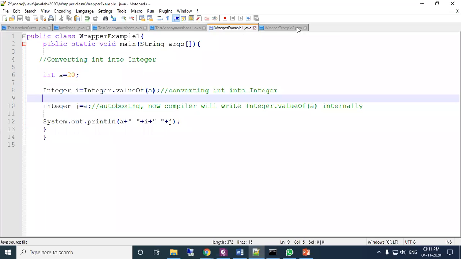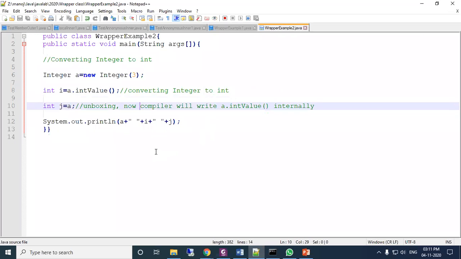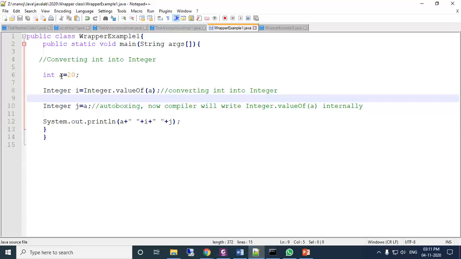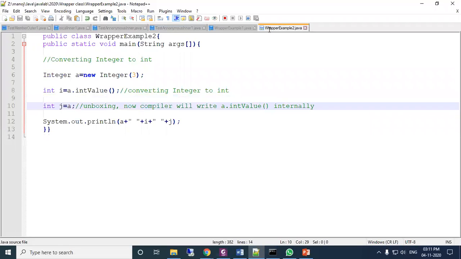Next, we come to the unboxing example. Here there is an Integer a, and 3 is assigned directly to it. In the previous program, a is 20, that is int. Here we are creating the object of the Integer class.